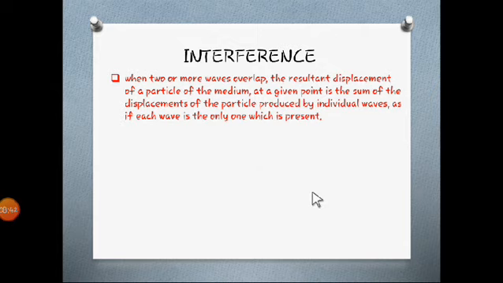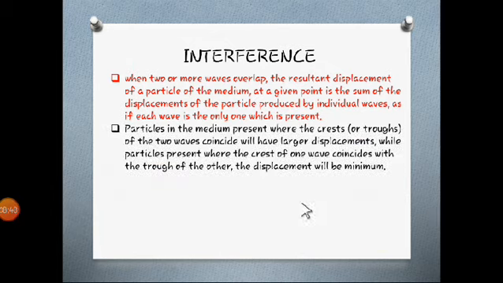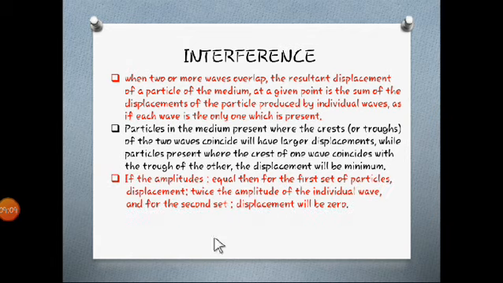This is the superposition principle. When the crest of one wave falls on the crest of another wave, a larger displacement is produced, and when exactly the opposite happens, the displacement will be minimum, that we have discussed.